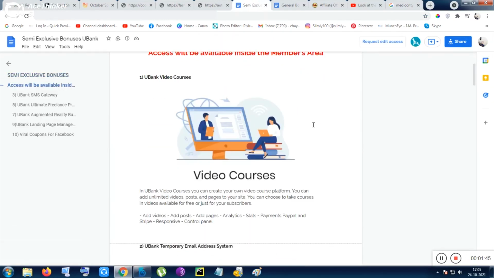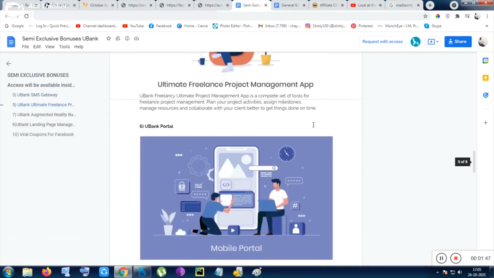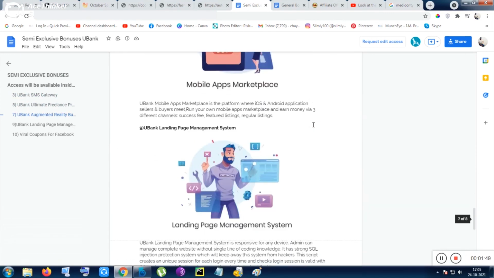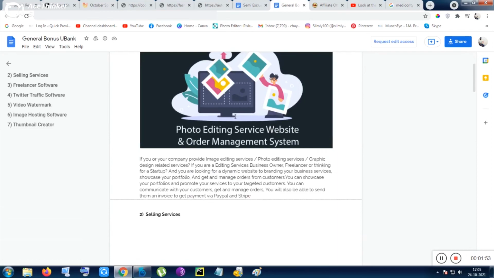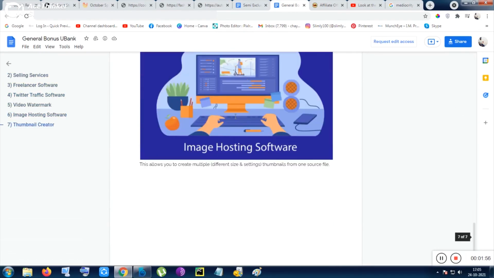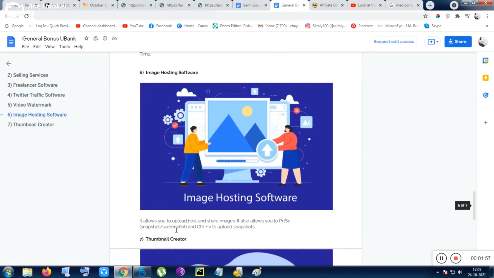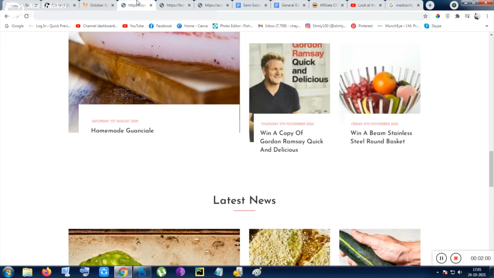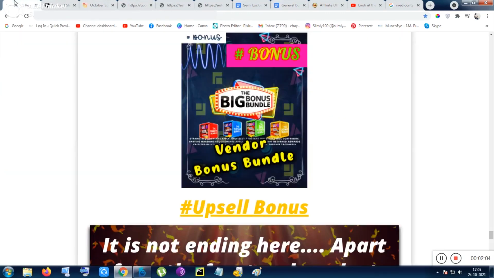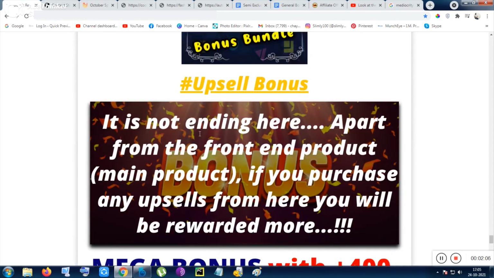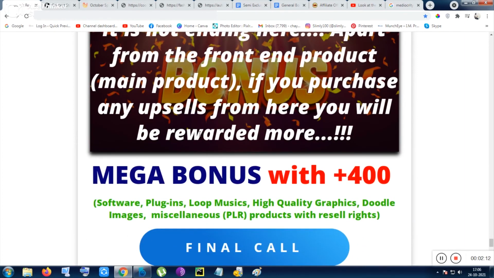Inside semi-exclusive bonuses from the vendor, you will be given 10 bonuses, and these are very valuable. Inside general bonuses, there will be more bonuses. So in total, you are getting so many more bonuses. Seven bonuses. So in total, 17 bonuses will be given to you from the vendor, and I am giving you 29 bonuses. And if you want to purchase the upsell, you can also do that. You will be given the mega bonus. So that's all I want to say about this tool.